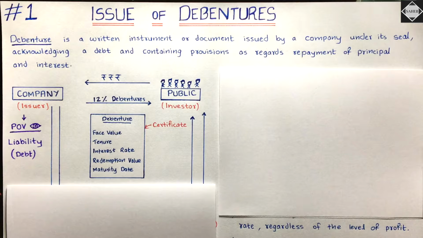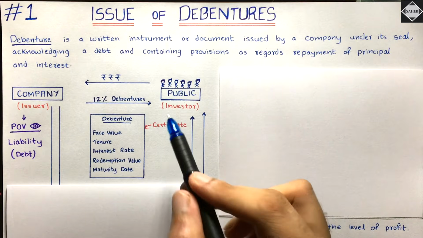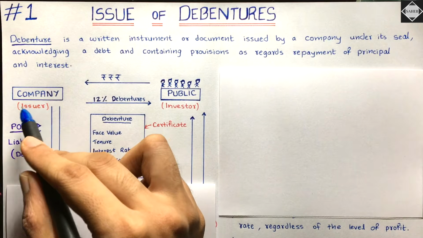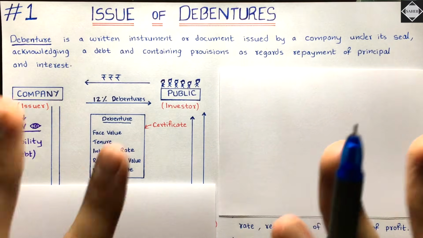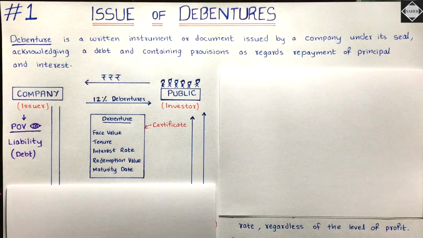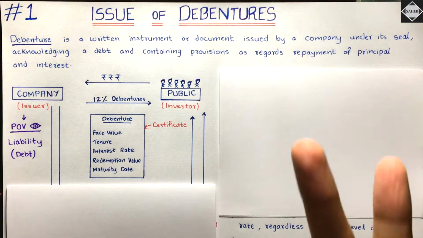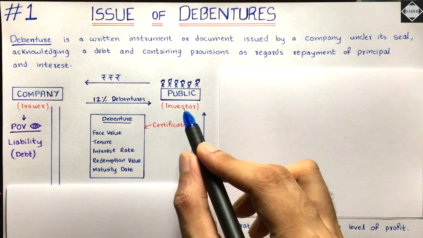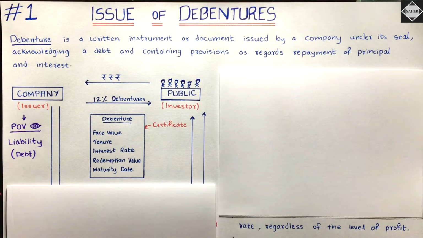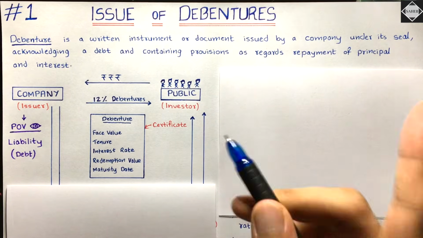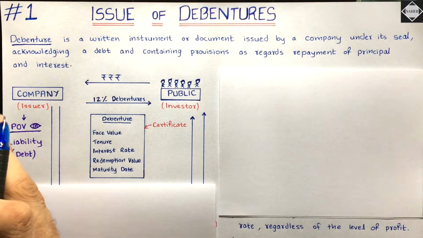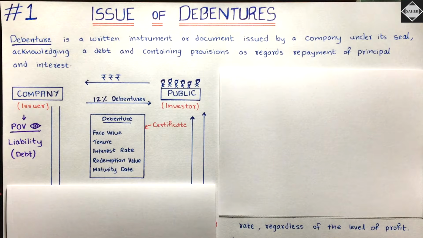Okay, and they did that. They went to the public and they asked for money. Okay, so public gave them 10 crores. Public gave them 10 crores and the company promised to pay them back after 10 years. After 10 years, how much money? 12 crores, 2 crores extra. Okay, 2 crores extra. So that extra thing which they will pay will be called as premium. It will be called as premium on redemption. Okay, redemption means repayment, and that repayment will happen after 10 years. Is that clear? After 10 years.